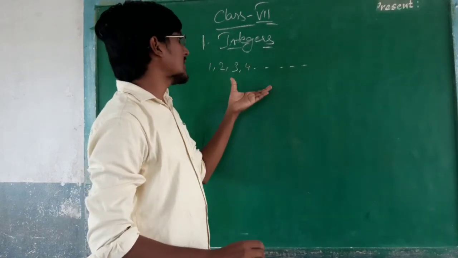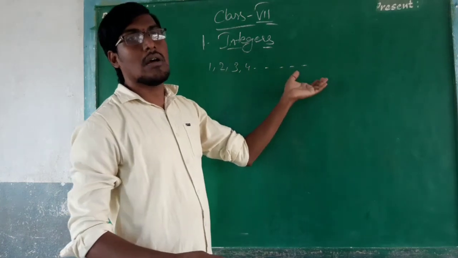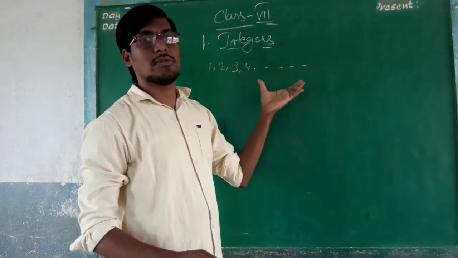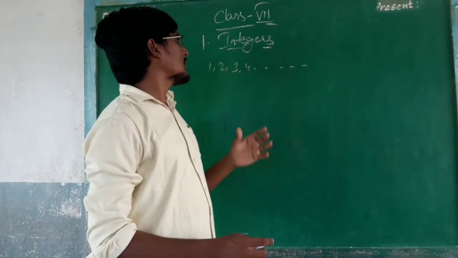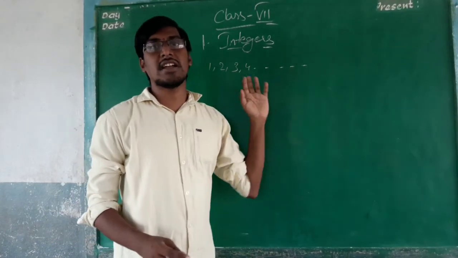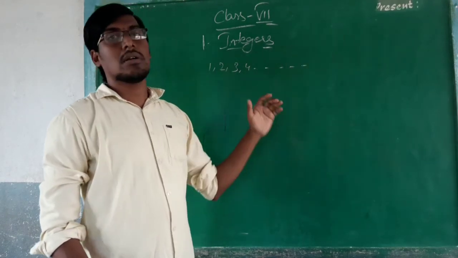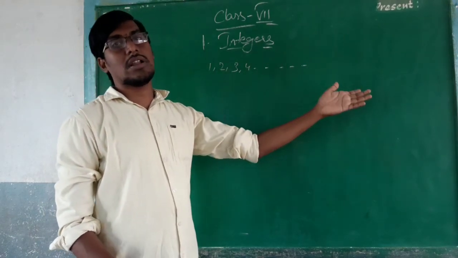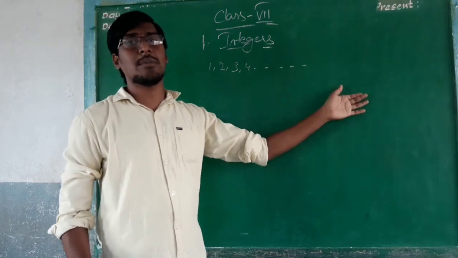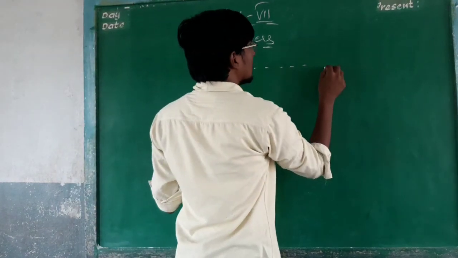These numbers 1, 2, 3, 4 and so on are the positive numbers. This is also called natural numbers. The numbers starting from 1, 2, 3 and so on, all the positive numbers, are called natural numbers, from the starting number 1.